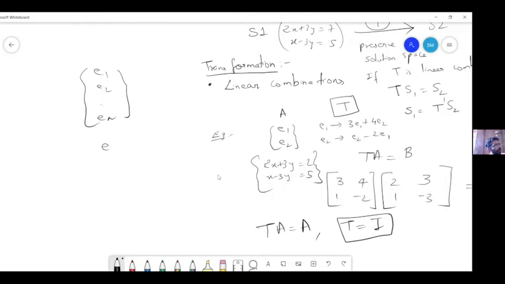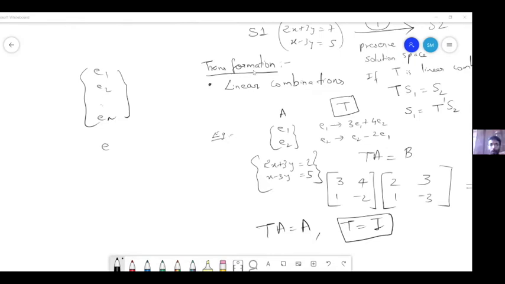Are we sure that we have covered all the possible transformations? Maybe I add a constant to each coefficient. So if it is 3x plus 5y is equal to 7, I add a constant term 4 to 3, 5, and 7. Right. So this is another transformation, right?